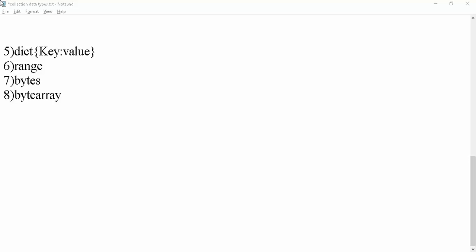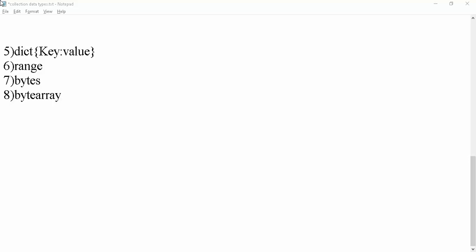Up to this, we covered list, tuple, set, frozen set. All these data types have a common point, that is a group of individual objects. If we want key value pairs like roll number, name, mobile number, address, for these types of key value pairs, we can go for the dict data type. In other words, a dictionary is a collection of key value pairs where the values can be any Python object. In contrast, the keys are immutable Python objects, that is number, string or tuple.